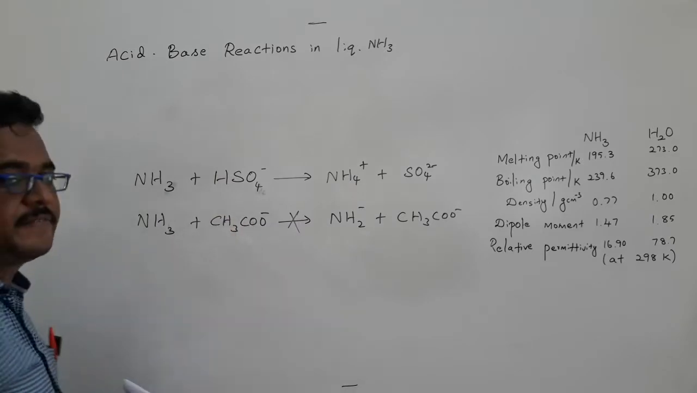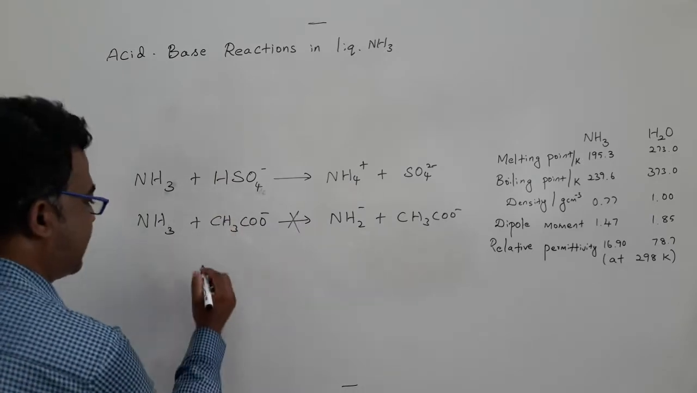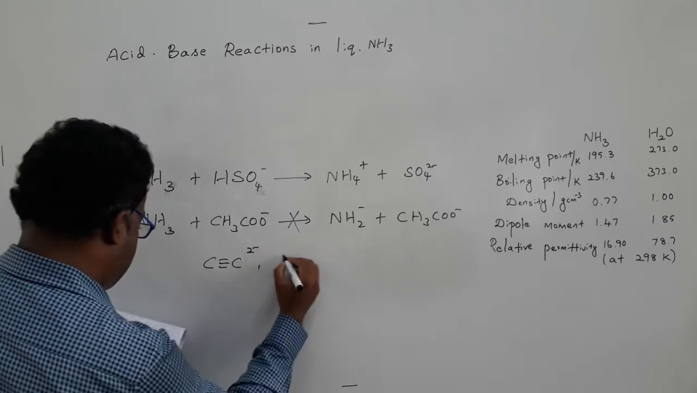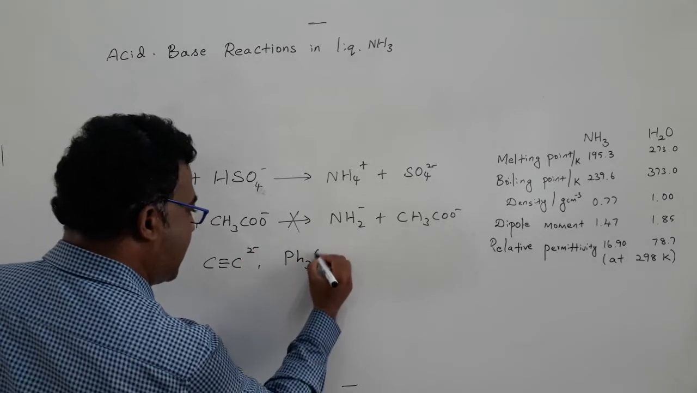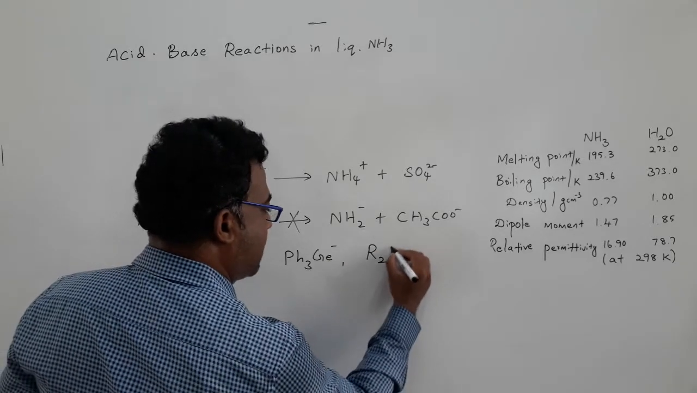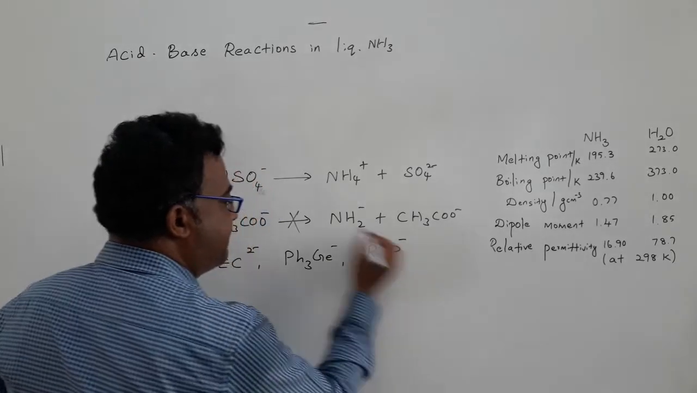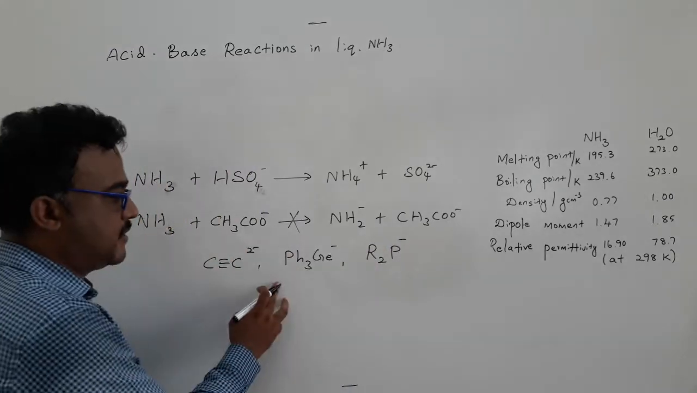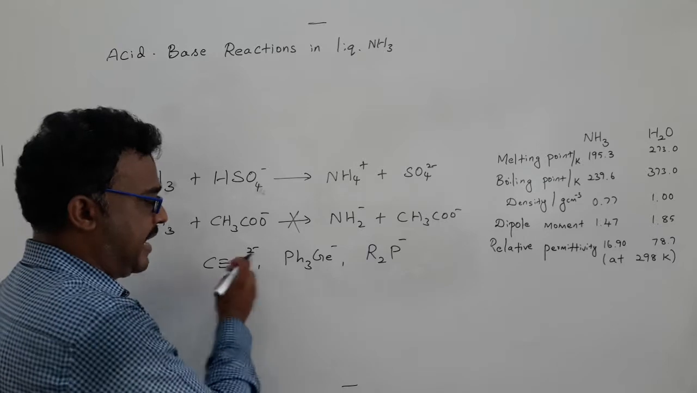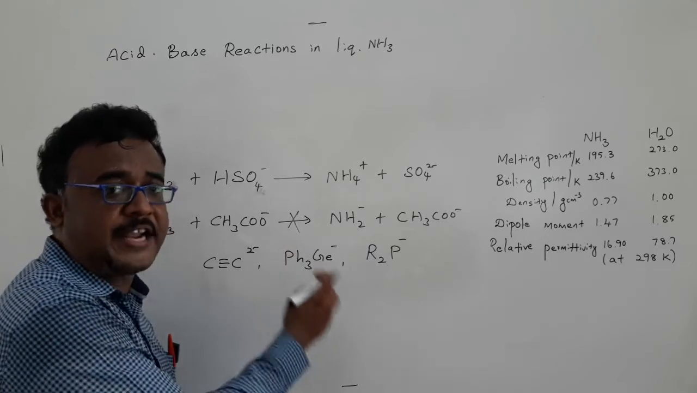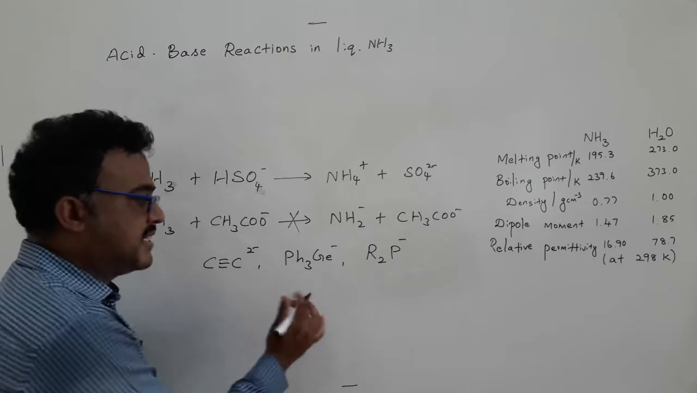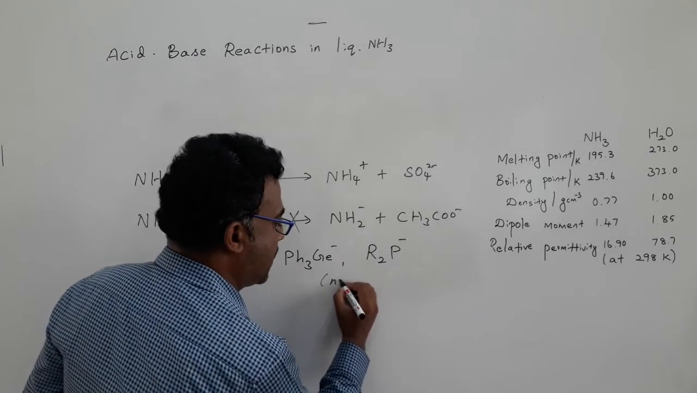Because of this property, an anion such as C≡C 2-, triphenyl germanide, and organophosphorus compounds are very sensitive in aqueous solution. If we dissolve this compound in water, it can easily undergo hydrolysis, because these species are not stable in aqueous solution,